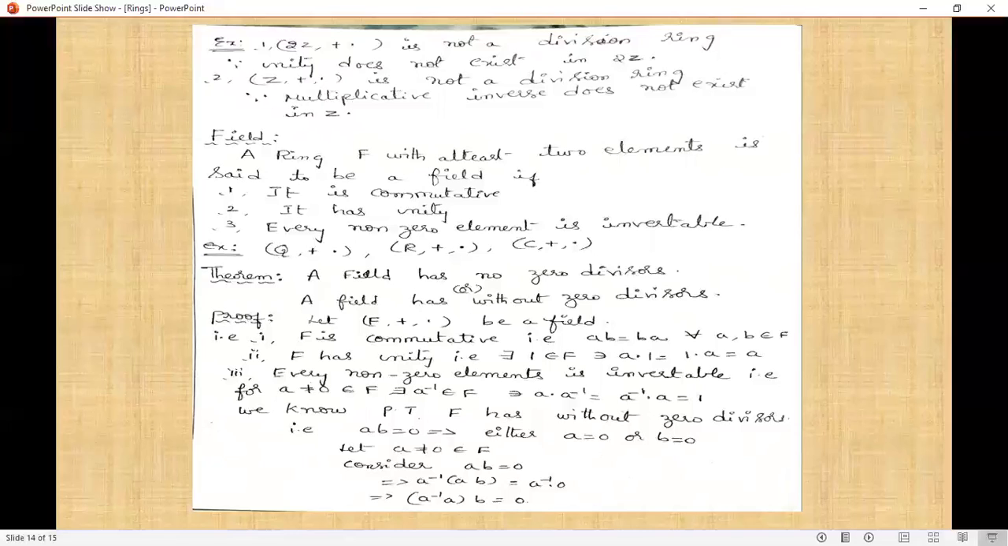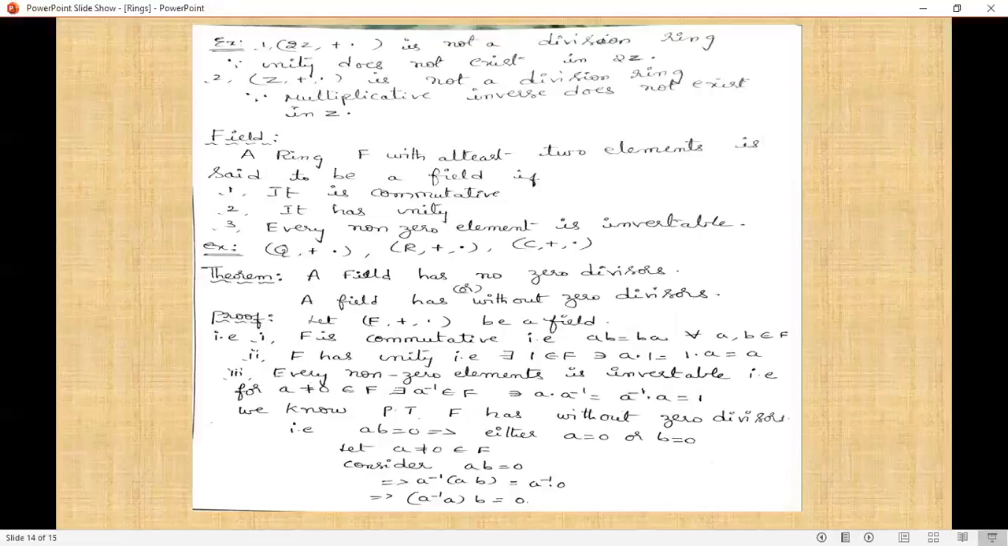Observe that the next one is field. A field satisfies all the division ring properties, and the additional one is that it is commutative. Okay, let us start. A ring F with at least 2 elements is said to be a field if it is commutative, it has unity, and every non-zero element is invertible.